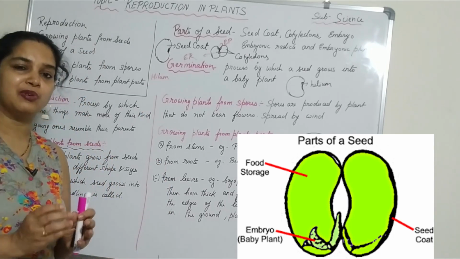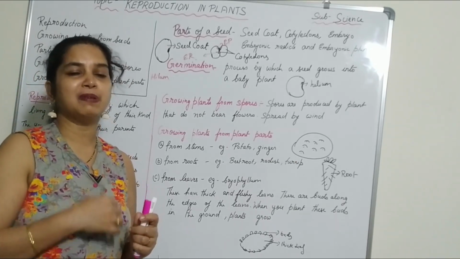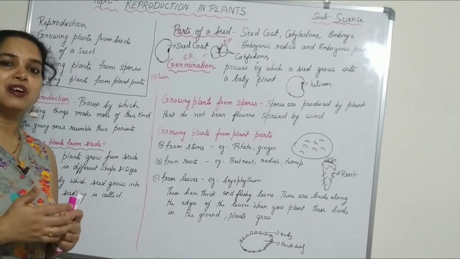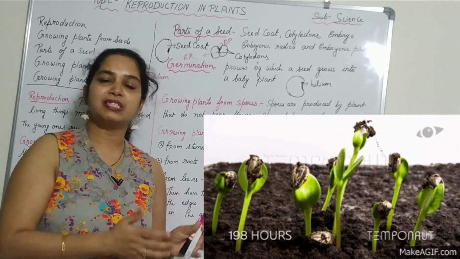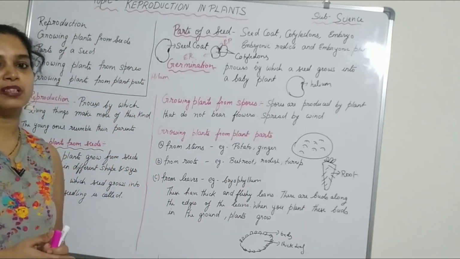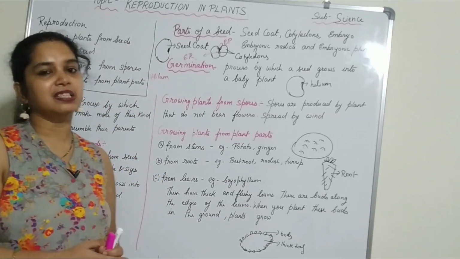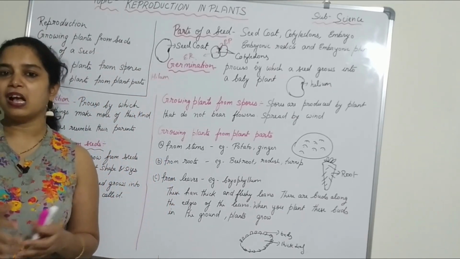The embryo inside is the baby plant. When the baby plant is growing, the cotyledons provide food for it until it is fully grown into a seedling, so that when the leaves develop they will prepare the food for the plant. Embryonic radicle gives rise to root, and embryonic plumule gives rise to shoot.